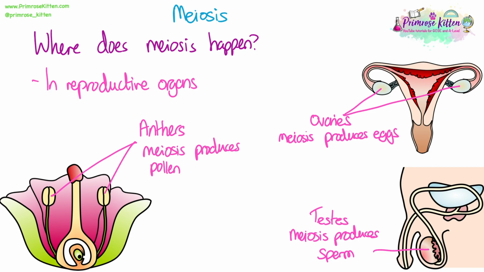Plants also carry out sexual reproduction, so they also need gametes to be made by meiosis. So the male part of the flower is the anthers, and in meiosis there produces pollen, which is the gamete, and in the ovary, the meiosis produces eggs.